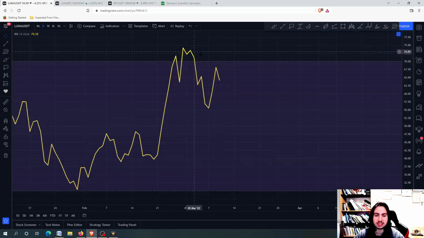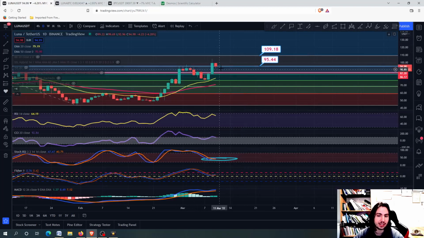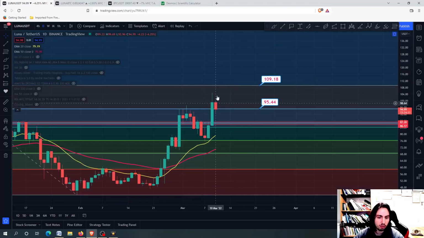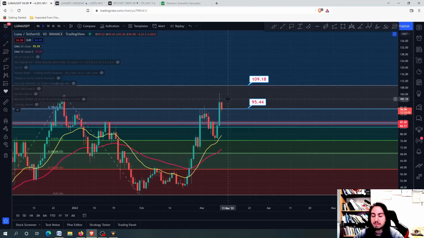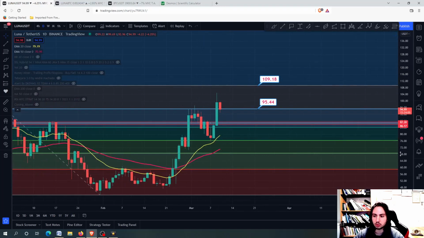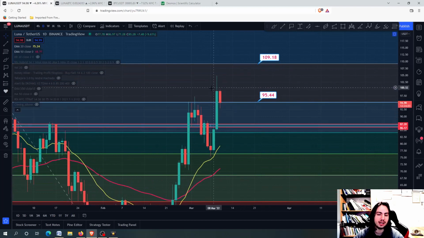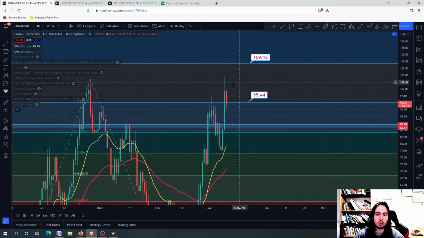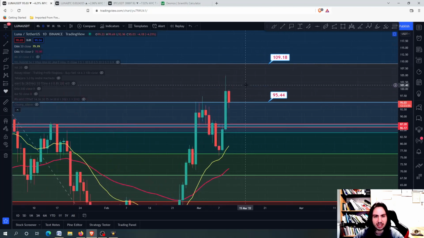But for now we have to pay close attention to the bearish RSI divergence that has been formed, especially if this is a red day and we do not form a green candlestick today, then it is surely going to be formed. The only thing that we can do to avoid this is to get a nice green candlestick today, all the way up to 110 before we go down.